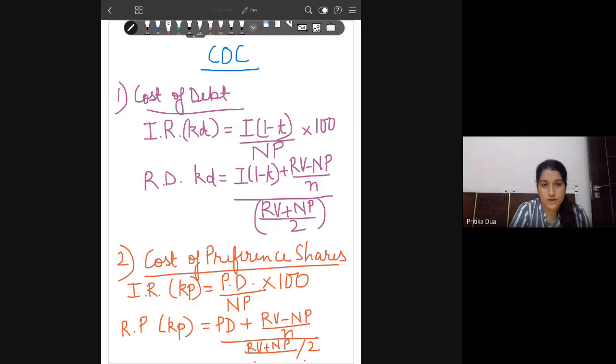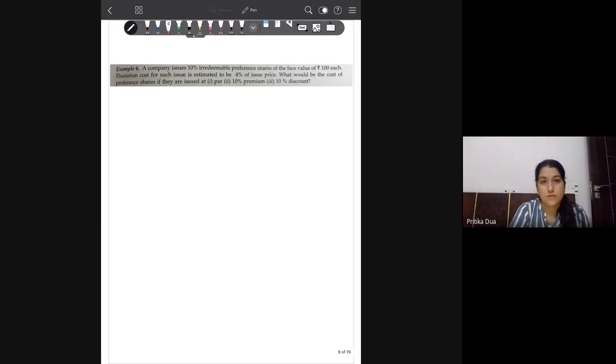Let's move to a question on each of the types. The concept will be more clear. So this is the case of irredeemable preference shares, wherein you have a company which is issuing 10% preference shares of face value 100 each. Now the flotation cost is estimated to be 4% of the issue price.